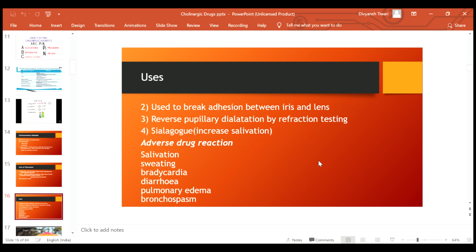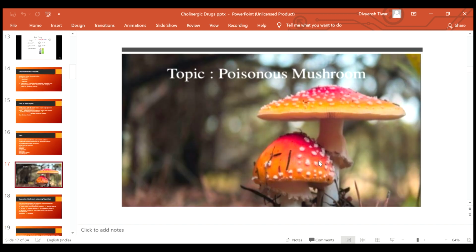It is also used to break the adhesions between iris and lens. It causes reverse pupillary dilatation by refractive testing. It is also used as a sialagogue, that is, it increases the salivation. The adverse drug effects of this drug are salivation, sweating, bradycardia, diarrhea, pulmonary edema and bronchospasm.